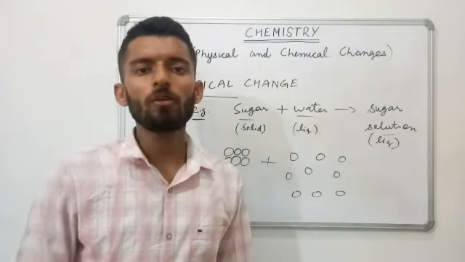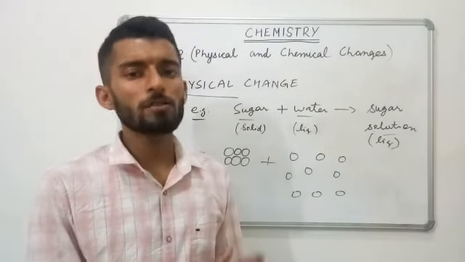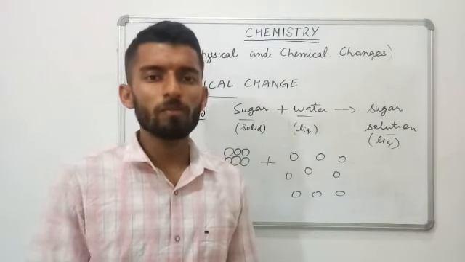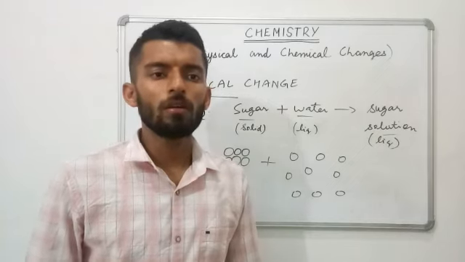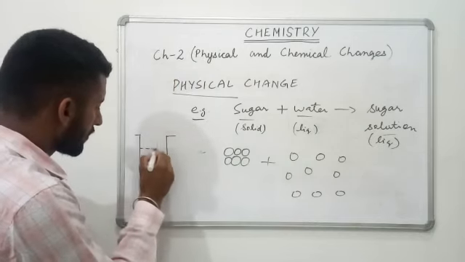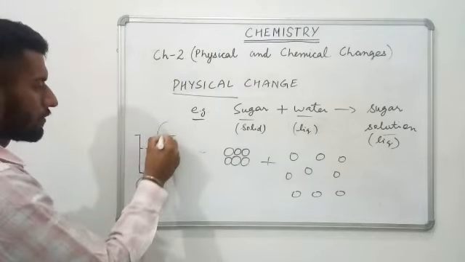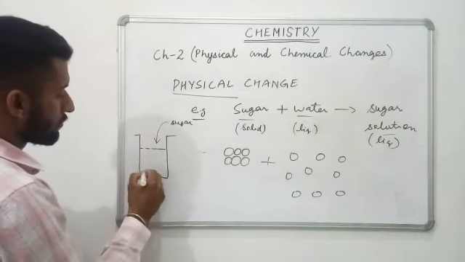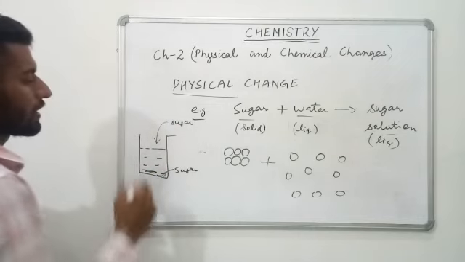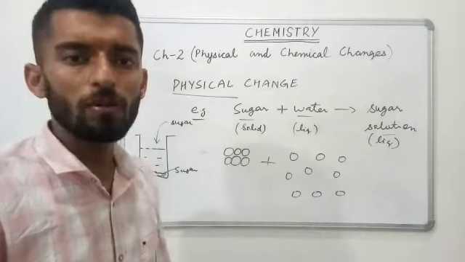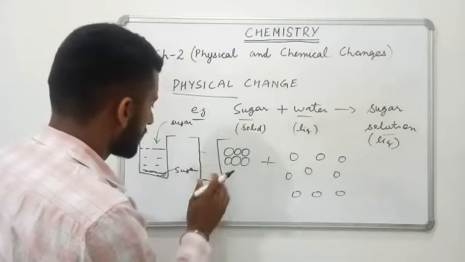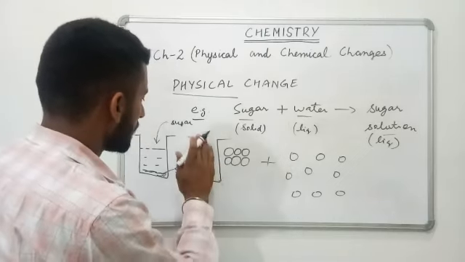When we add sugar into water, what happens? After some time it gets mixed. And have you seen any increase in the level of water? You just practice this at home, and you will observe that, suppose in a glass of water the water level is here, and you add sugar from here. Sugar first of all settles down. After some time, or on stirring with the help of a spoon, what happens? The level will remain the same.